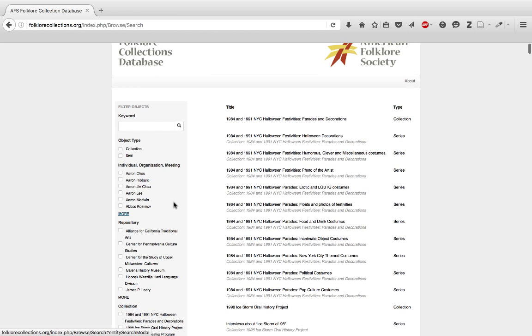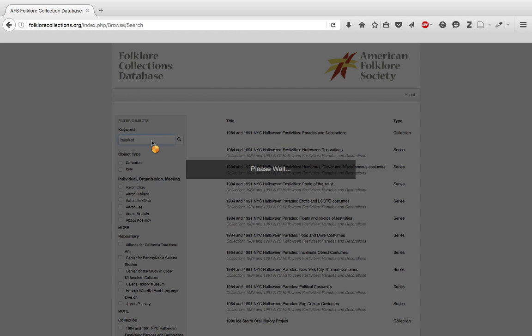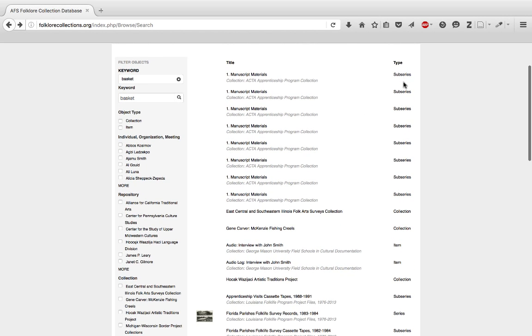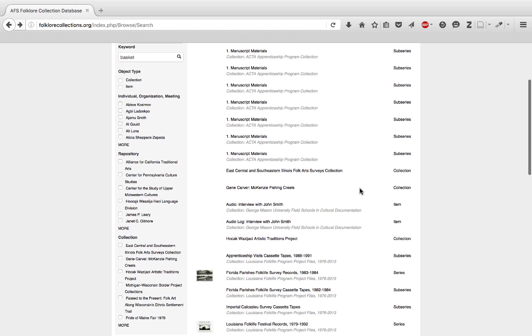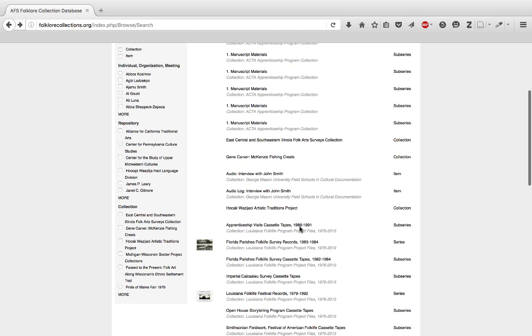For an example, we'll do a filter by a keyword. So we'll enter the keyword basket and hit enter. Then that'll filter all these results for only records that relate to the keyword basket. So here are all the filtered results using the keyword basket. We can scroll down here and see what some of them are. There are sub-series, so parts of collections have been returned, collections themselves, items. And looking it over, there's all sorts of stuff. Florida stuff, Louisiana stuff. Let's look at this one because I'm interested in fishing creels.